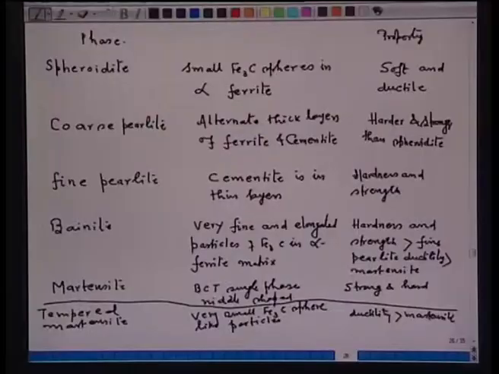Then the iron carbon system provides a very large number of possibilities to create a property by permutation and combination of the phases which I have listed over here. You can see there is a very large permutation and combination, and if you include into that, size of the phase also becomes one of the important